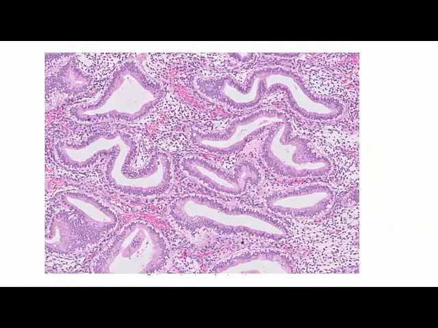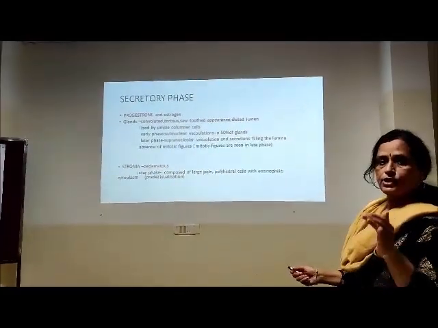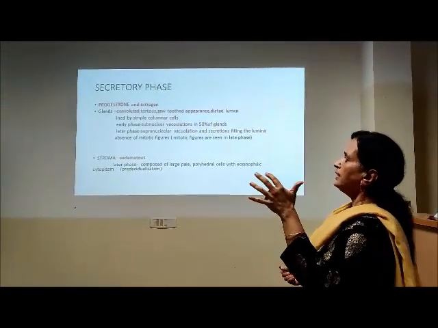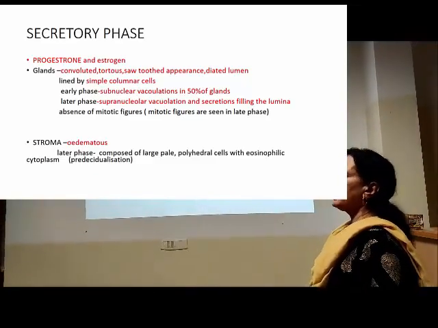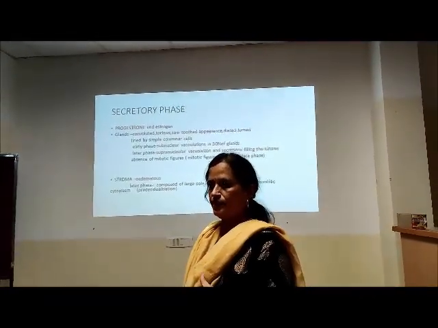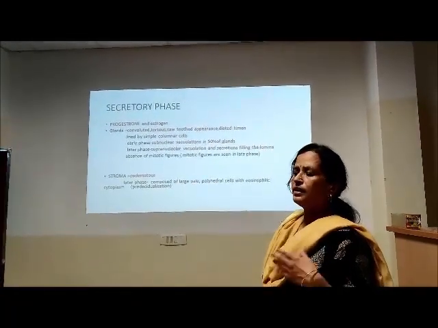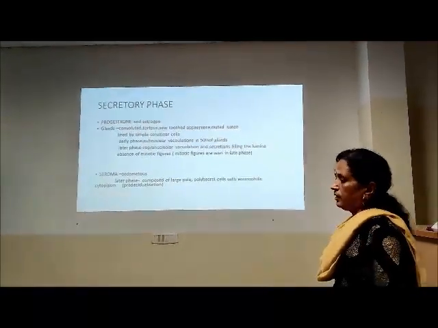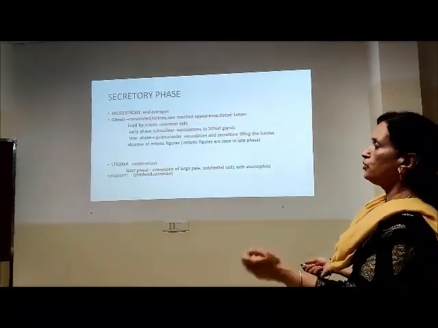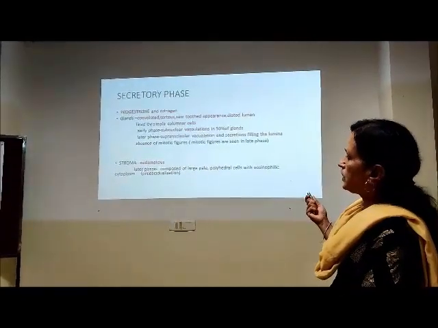So they become tortuous. The tubular glands become tortuous. Yes. So then secretory, we also classify as early secretory, mid secretory, late secretory. And the slide we show you is again the early secretory phase. Very important for us to recognize this change because that tells the clinician that the patient has ovulated. So especially in infertility treatment, we have to tell them, but of course they will not do a biopsy. They just look for ovulation using other procedures.